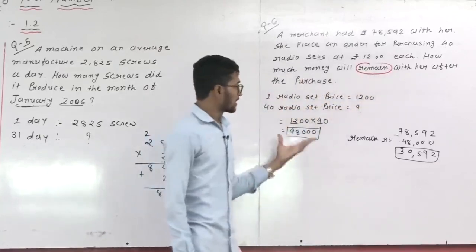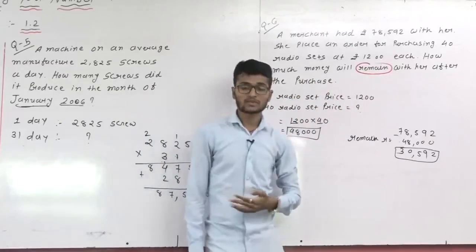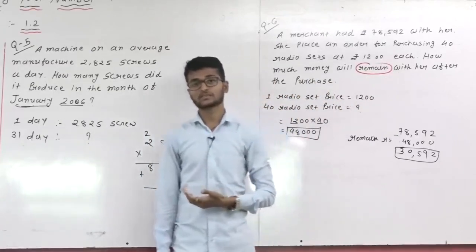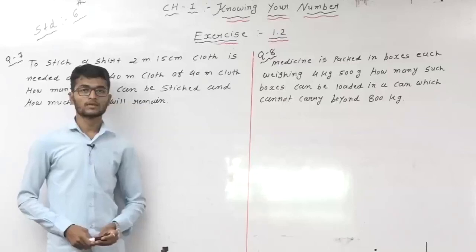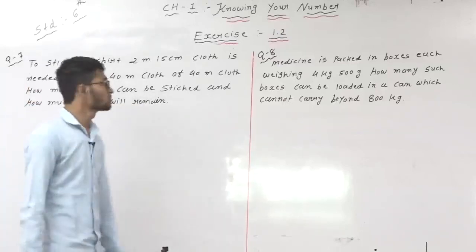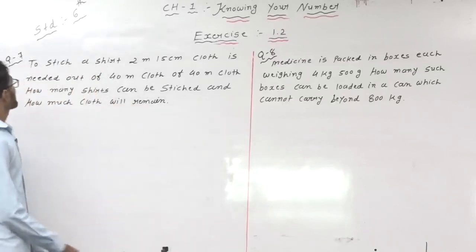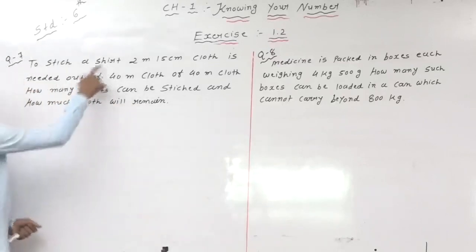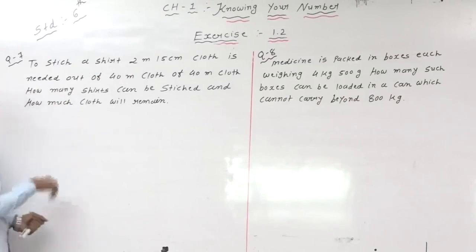Okay students, how to solve these types of questions? Now to the next question. Okay students, now continue chapter number 1, exercise 1.2. Next question, question number 7. To stitch a shirt, 2 meter 15 centimeter cloth is needed.